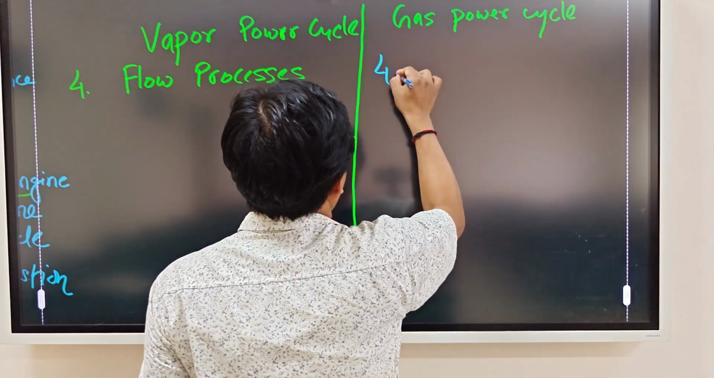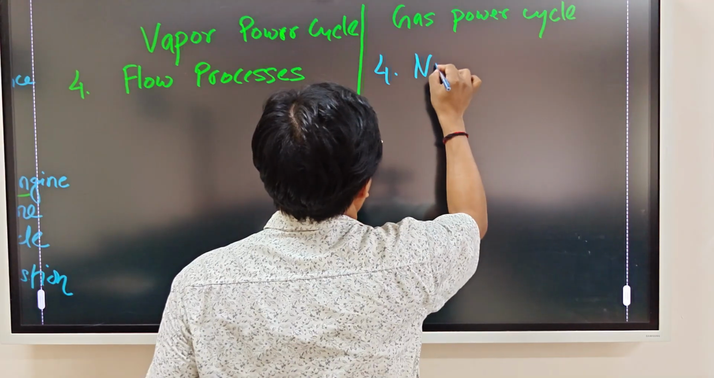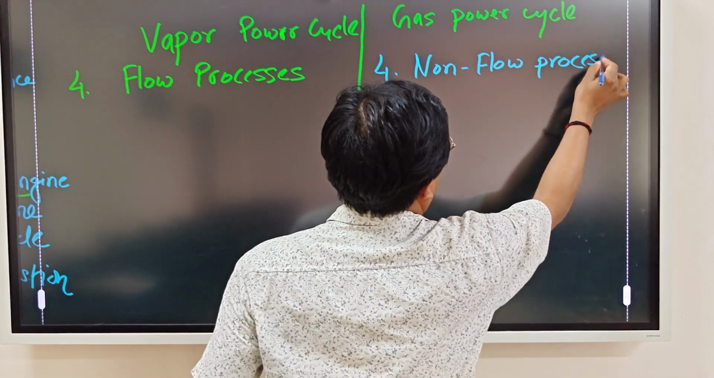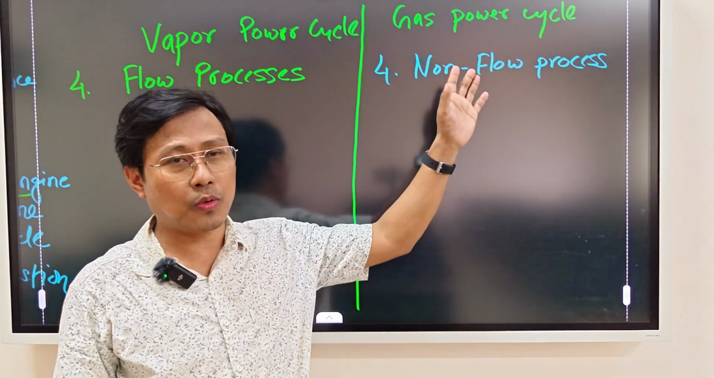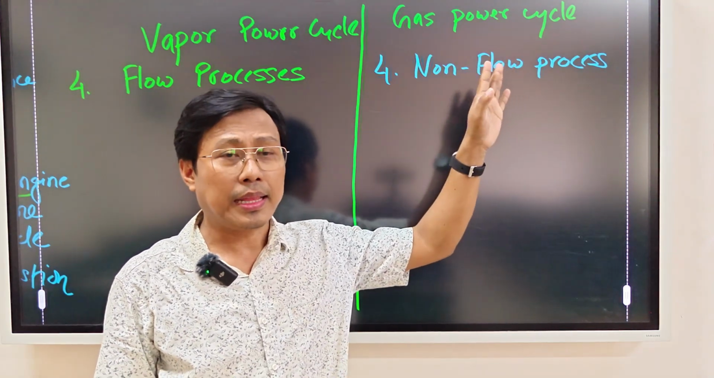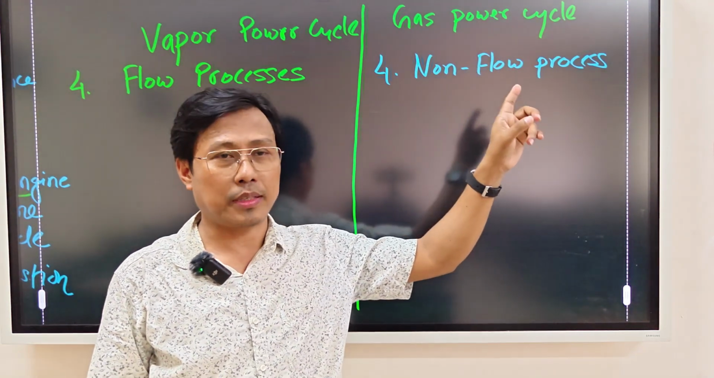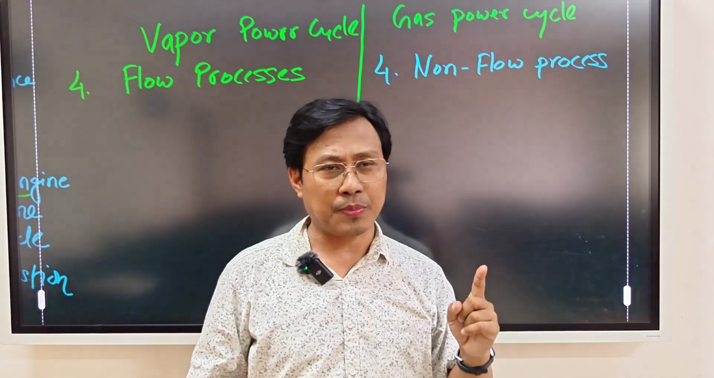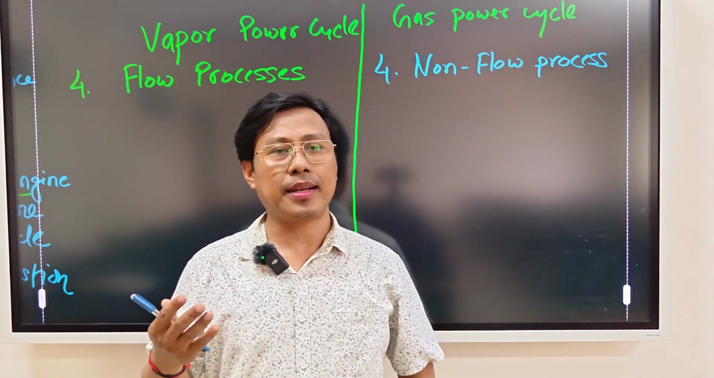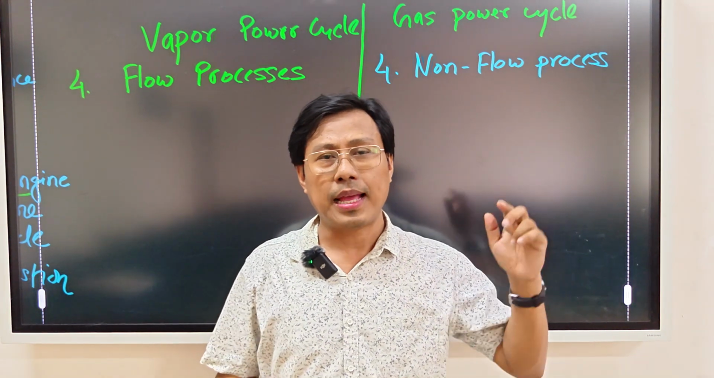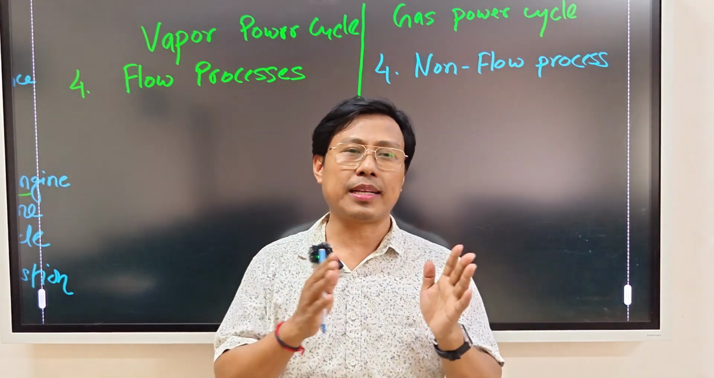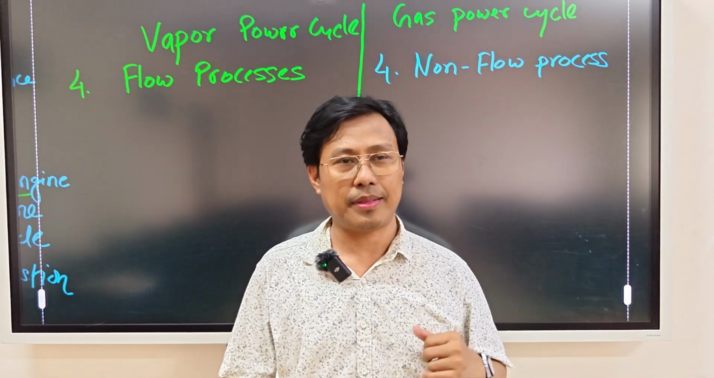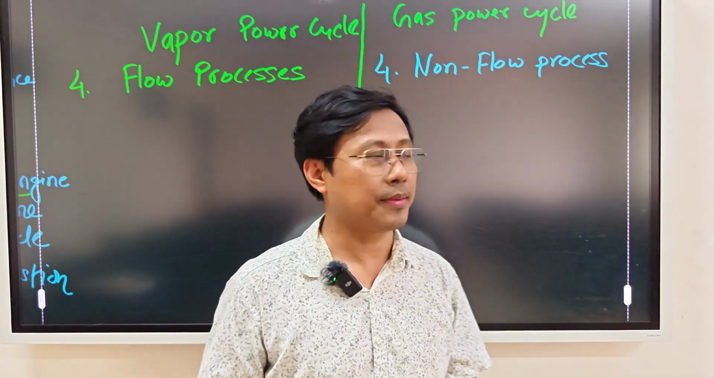So the fourth difference is flow versus non-flow process. Whatever processes take place for a gas power cycle, those processes will be non-flow processes, because the processes are taking place inside the one arrangement. To understand this flow process and non-flow process, let us draw some figure so that we can understand how these processes are taking place inside these power cycles.